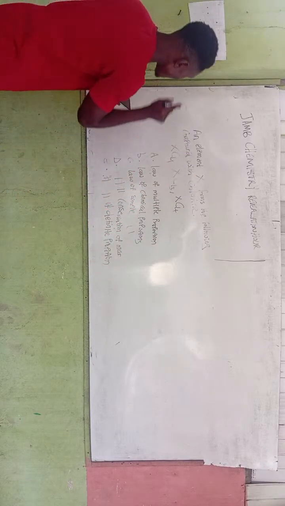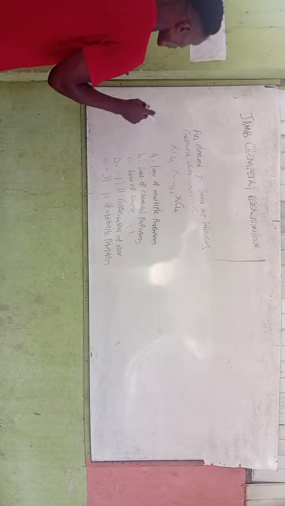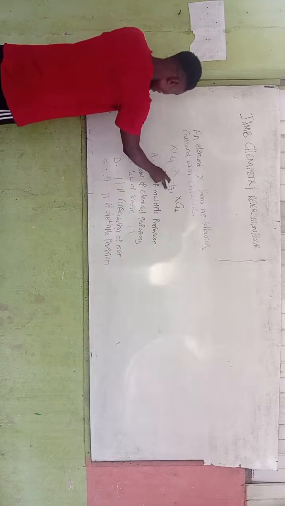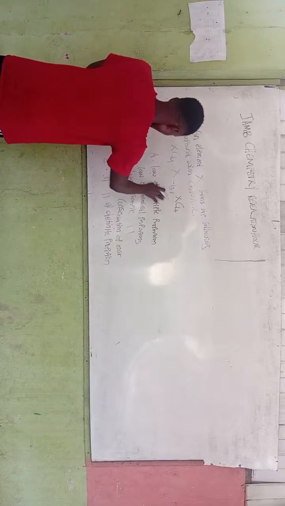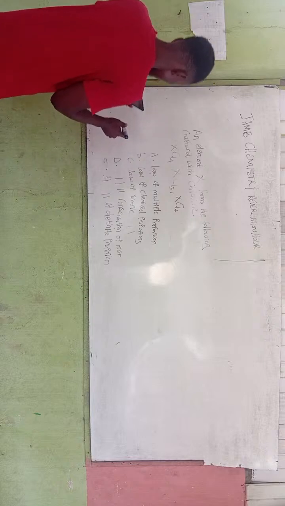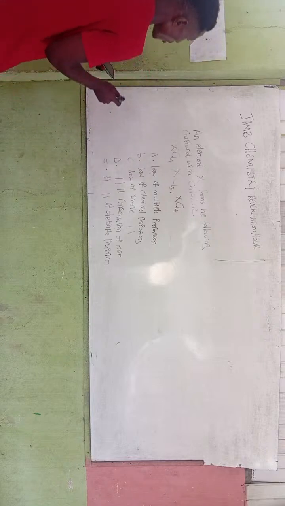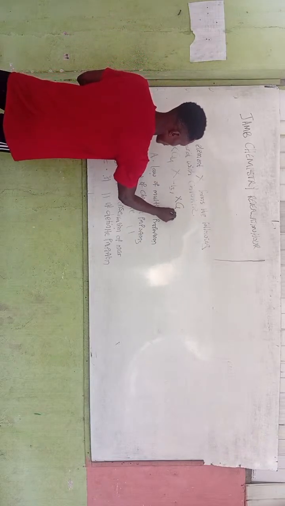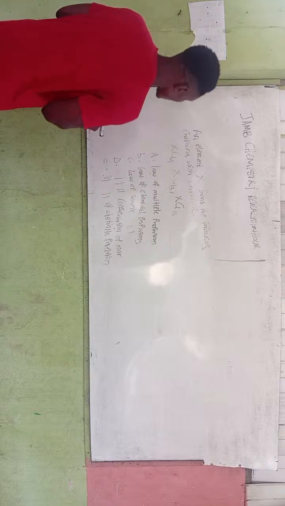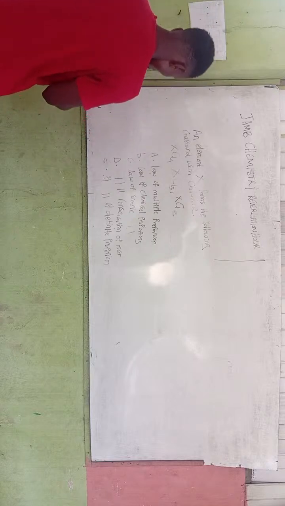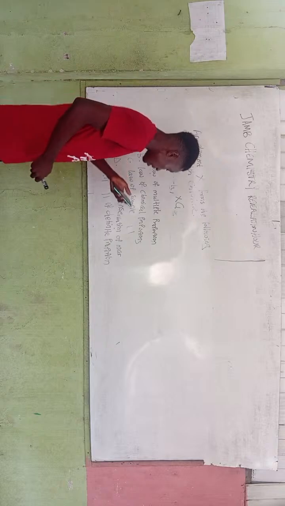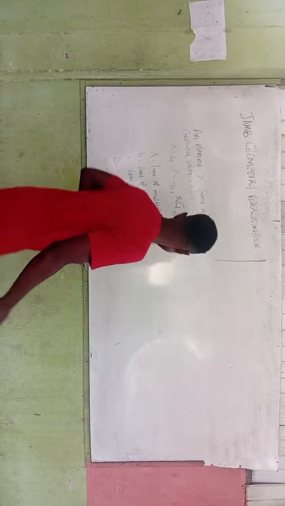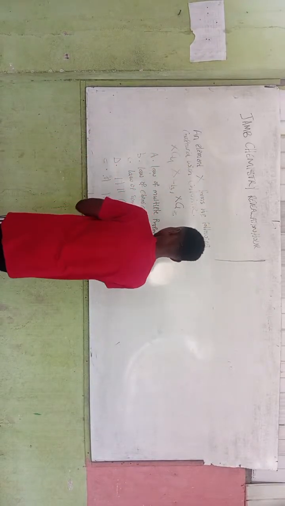So it says an element X forms the following compound with chlorine: XCl4, XCl3, and XCl2. So the question here is, which law is being illustrated there? So let's simply see how we can break this down.